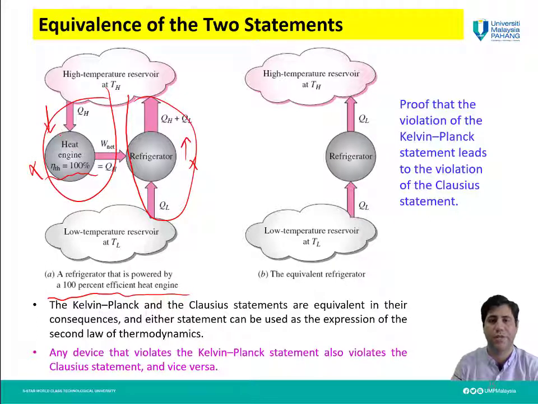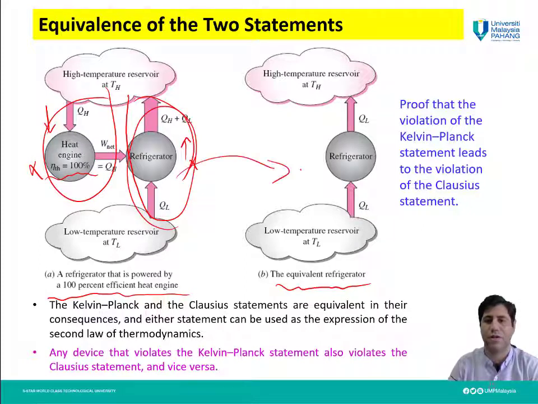First one, due to the violation of the first law, Kelvin Planck statement. Second one, due to violation of the second law of thermodynamics, Clausius statement actually. And same here, this is actually the illustration of this one.